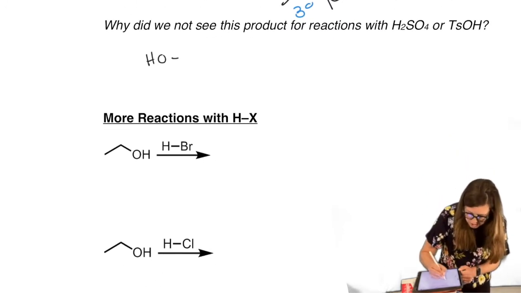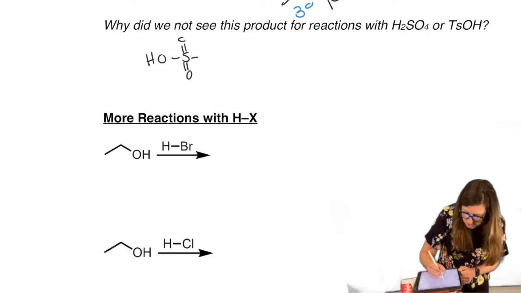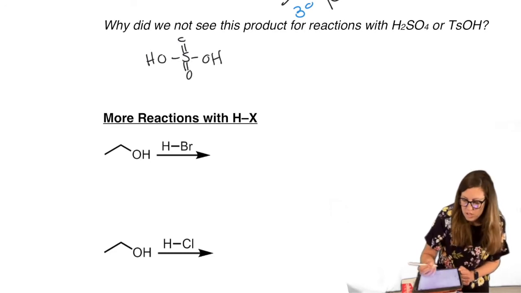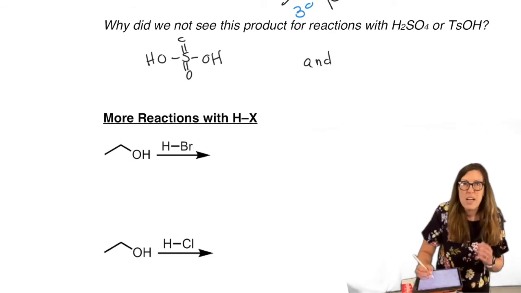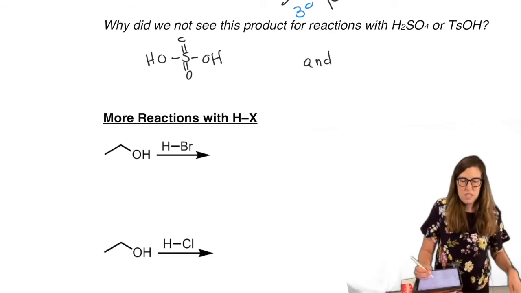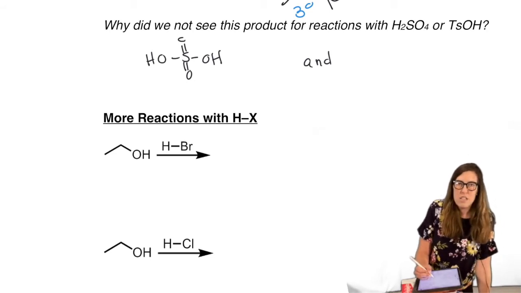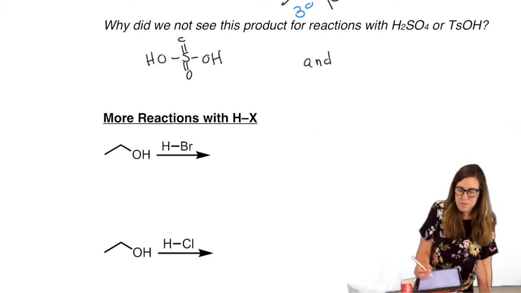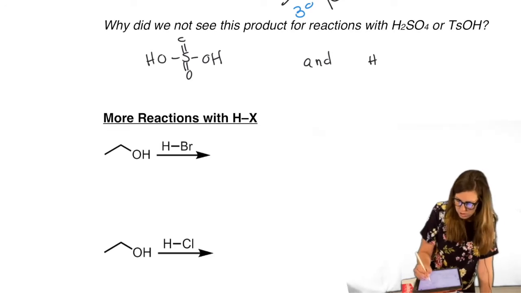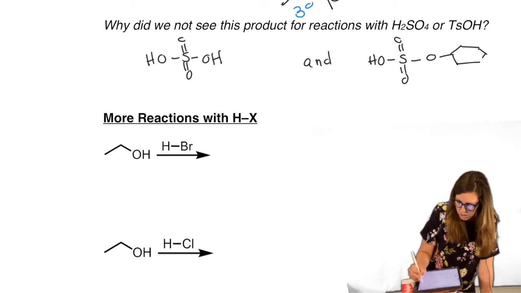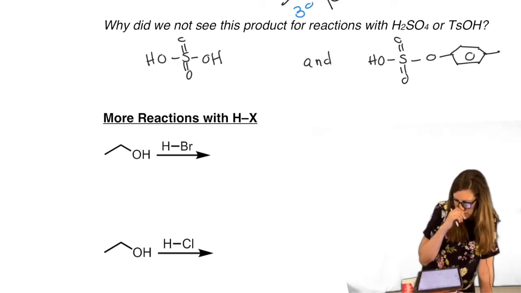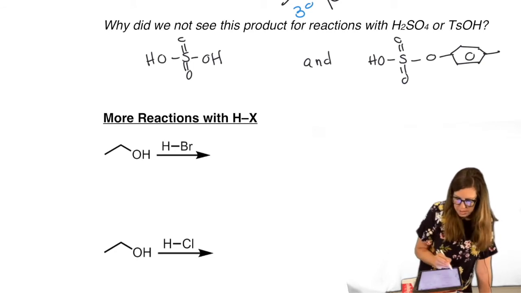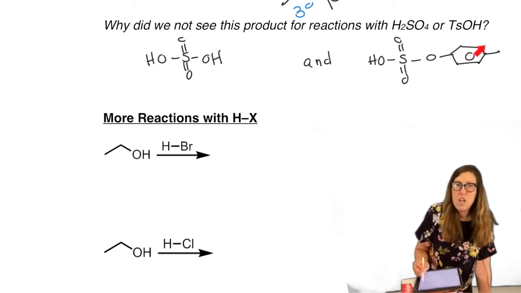So sulfuric acid is a favorite acid, especially in general chemistry. Organic chemists love it too. It's a great acid because it's restricted to acting as an acid. Its conjugate base is a bad nucleophile. So if you want to control it and make sure you don't get nucleophilic attack of the conjugate base of your acid later, then this is a great one to choose. Now, tosic acid is sulfuric acid, but replace one of the H's with the toluene.